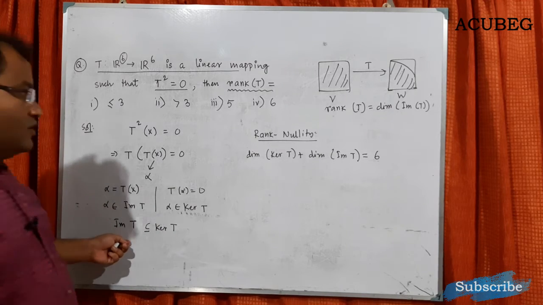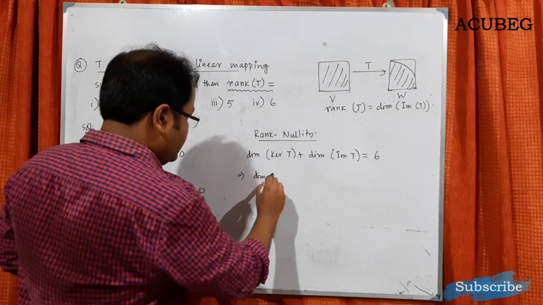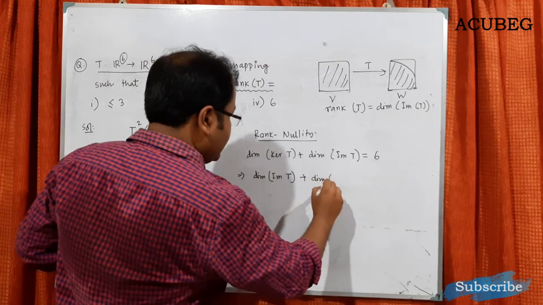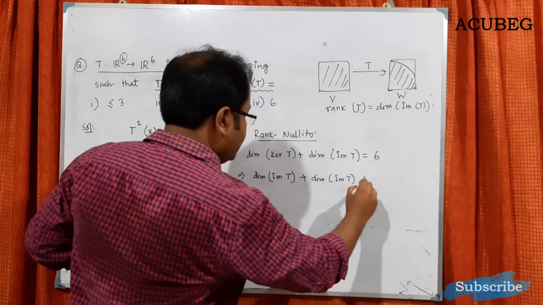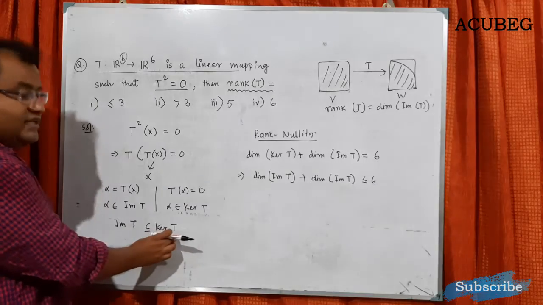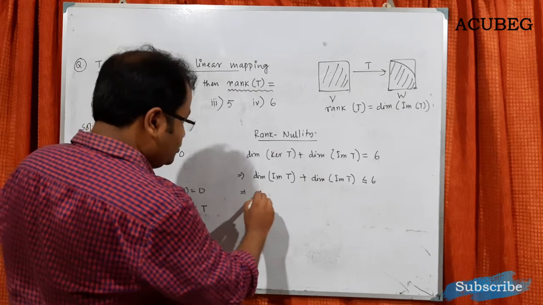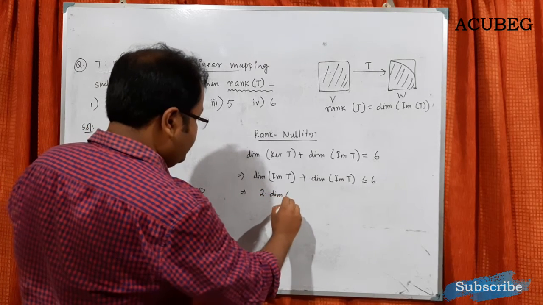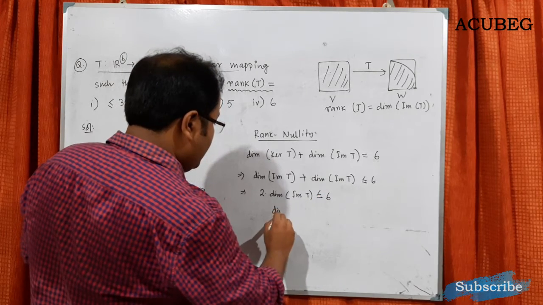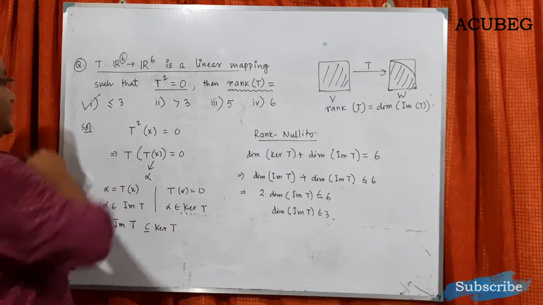So this can be written as dimension of image of T plus dimension of image of T less than or equal to 6, because image is a subset of kernel T, so the dimension of image is less than or equal to the dimension of kernel T, so that we have written here. That means 2 times the dimension of image of T is less than or equal to 6, so the dimension of image of T is less than or equal to 3. So this will be the answer.